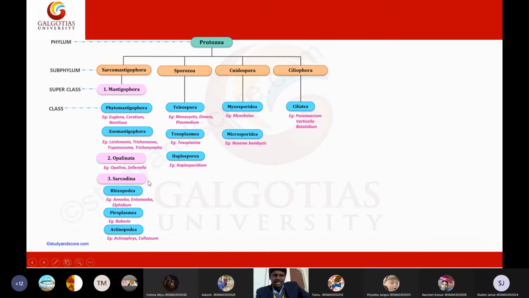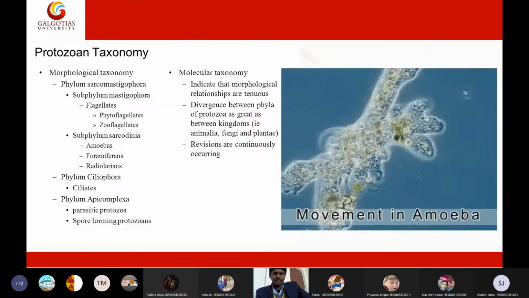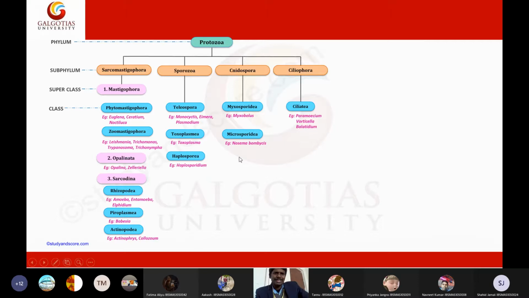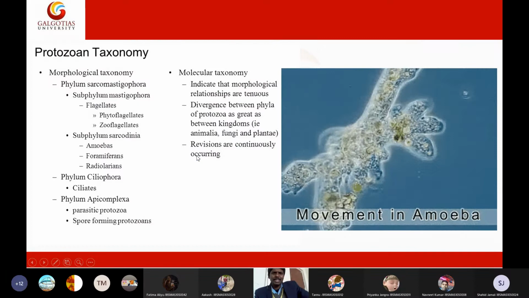If I go in depth, you will have many things: the subclass, family, superphylum, subfamily, superclass. I'm not going to discuss classifications in this semester. Let it be straightforward, so you need not worry about this classification. But it would give good in-depth knowledge of individual species. But fine, I'm just leaving it.